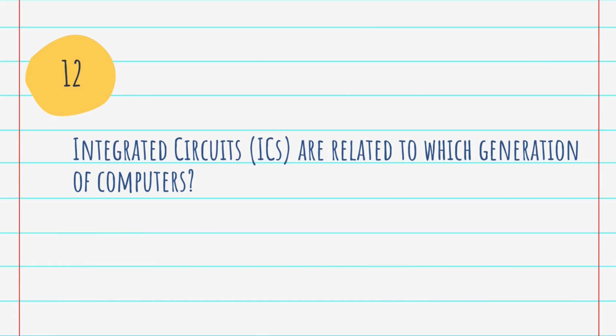Question number 12. Integrated circuits, that is ICs, are related to which generation of computers? Answer is third generation, from 1964 to 1971. The third generation of computers introduced the use of IC, integrated circuit, in computers.